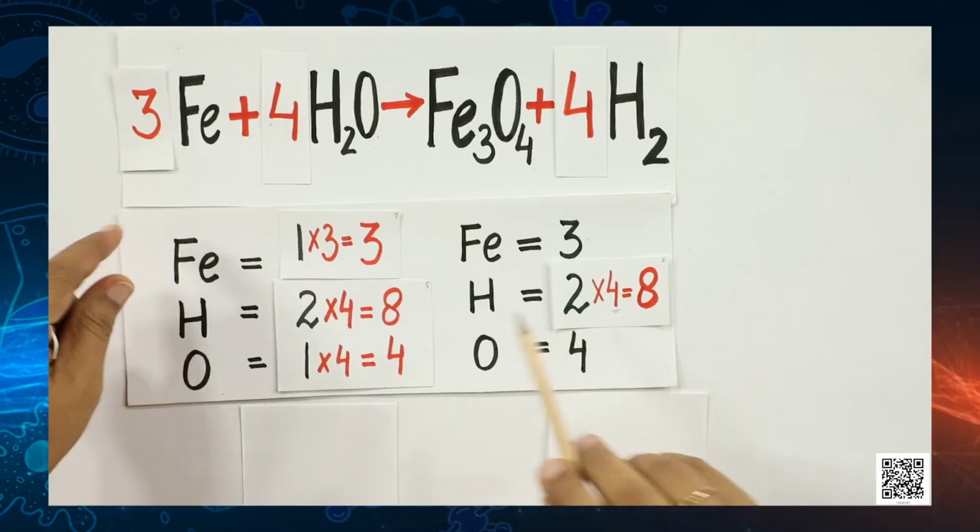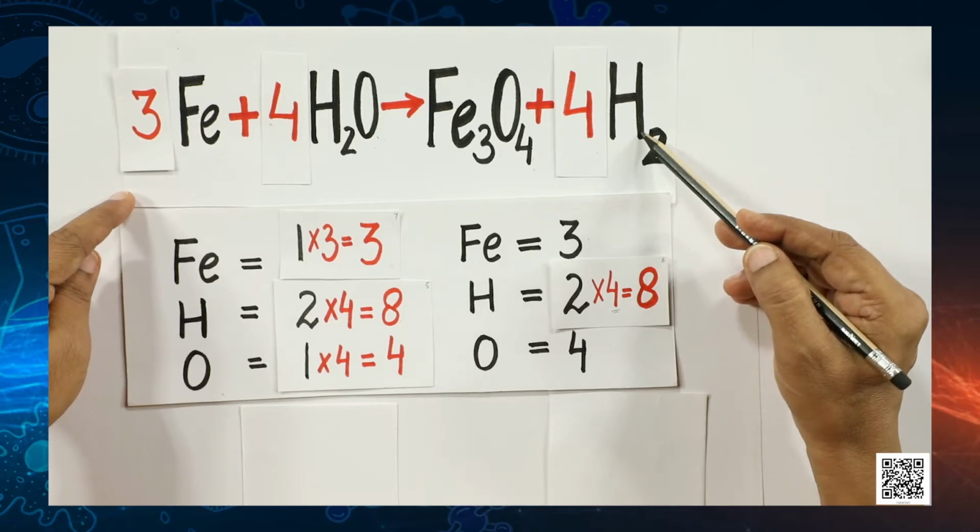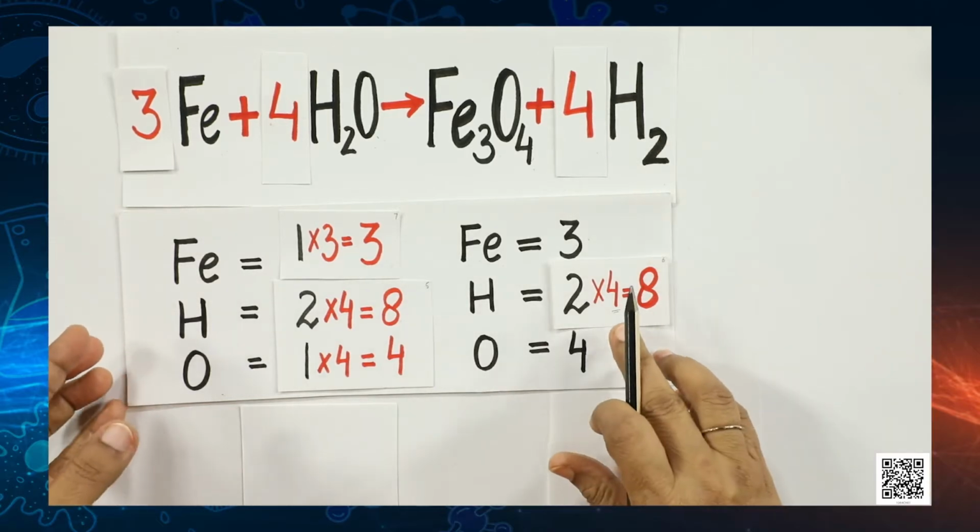Now, you have learnt how to balance a chemical equation, but students, can you tell me by looking at this equation what is the physical state of iron, water, iron oxide or hydrogen? It is going to be a difficult task.